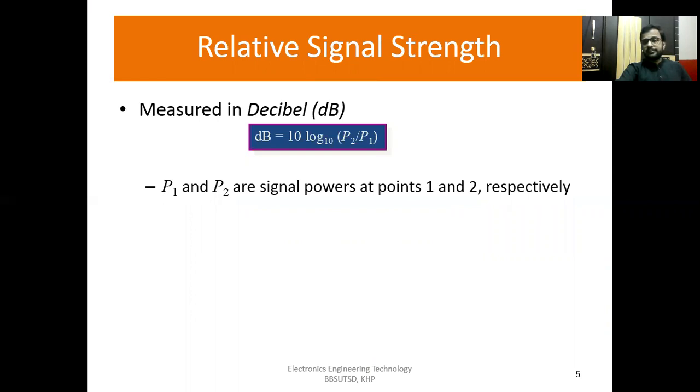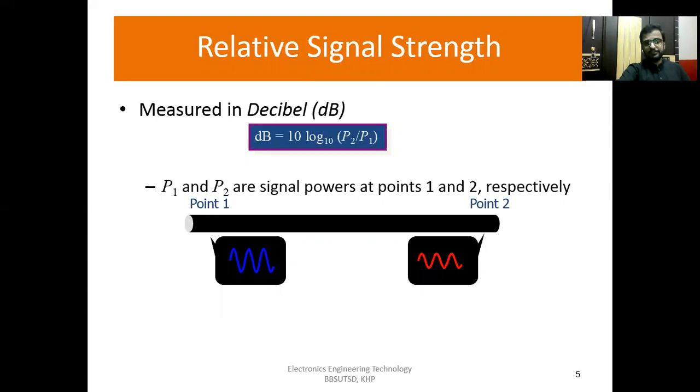How can we measure the relative signal strength? That is measured in decibels. So dB is equal to 10 log base 10 of P2 over P1, where P1 and P2 are signal powers at point 1 and point 2 respectively.